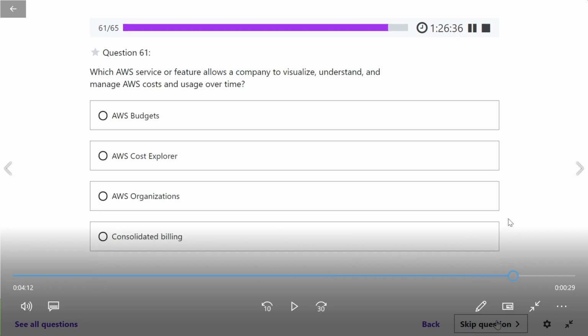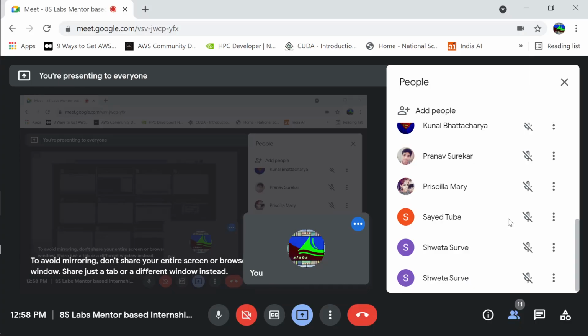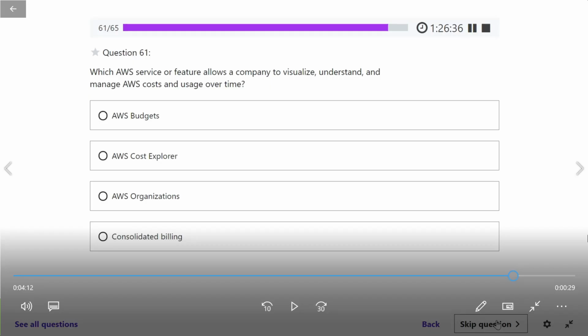Okay, so the next question is for Tuba. Which AWS service or feature allows a company to visualize, visualize means graph, understand and manage AWS cost and usage over time. So visualize is a keyword, graphs. The options are AWS Budgets, Cost Explorer, Organizations, Consolidated Billing. So which will help you visualize?